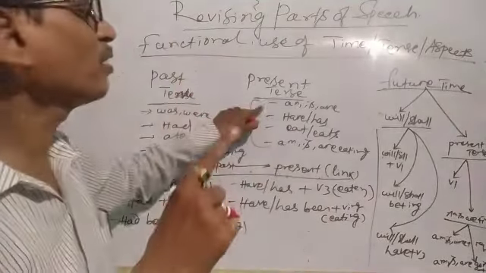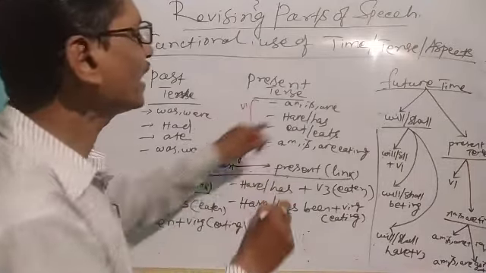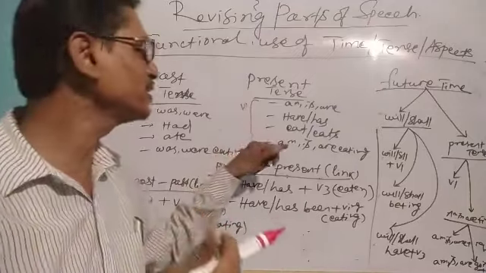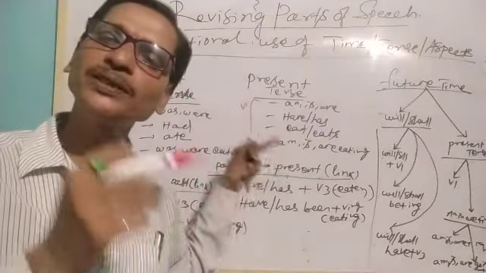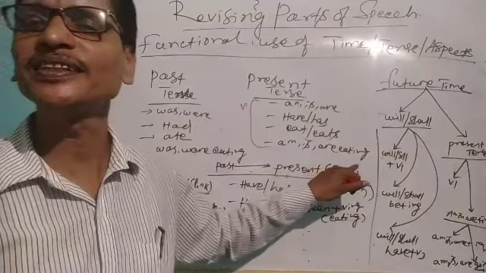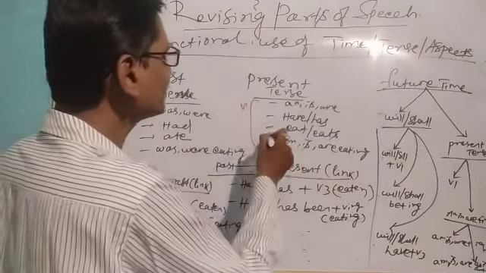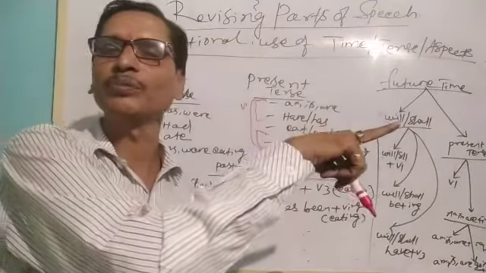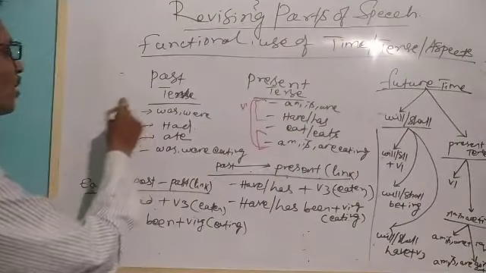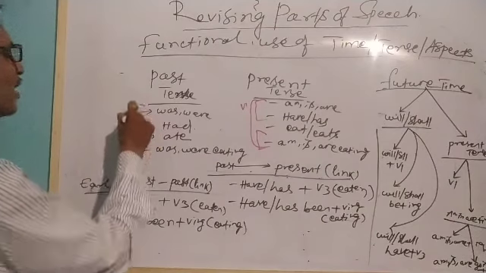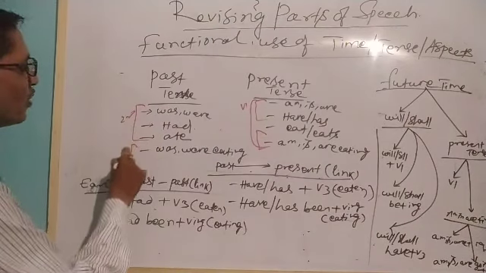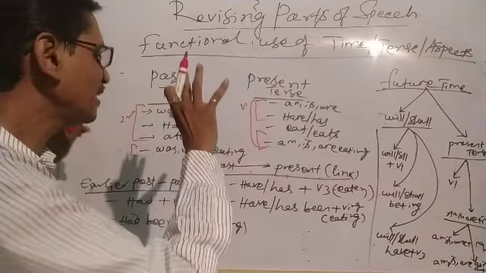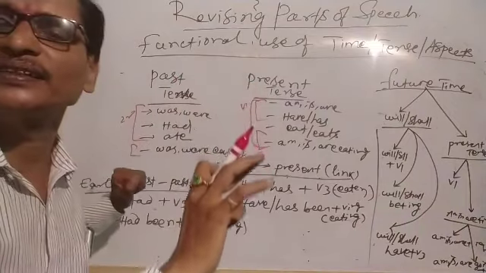Because only verb first form, verb 1: am, is, have, has are first form, that is simple present; eat, eats is first form or simple present, and am, is plus ing form. Present tense has two things, one is first form, another is am, is plus ing form. Similarly, when we talk about the past tense, we also have the second form and was, were plus ing form. This much only is past tense. And this much only is present tense.